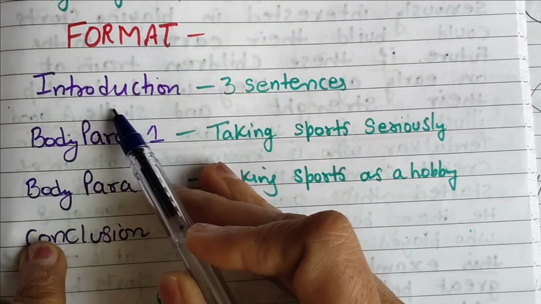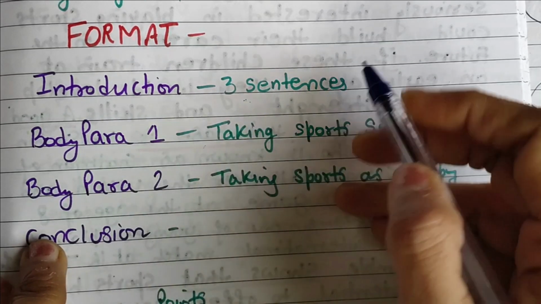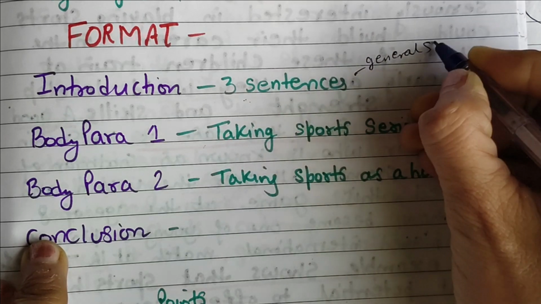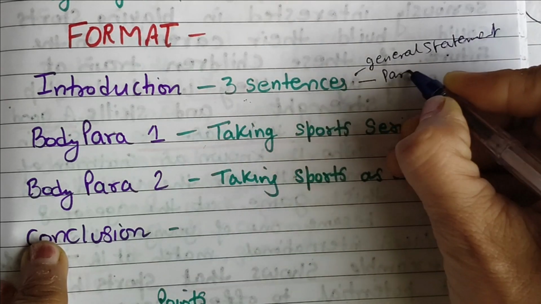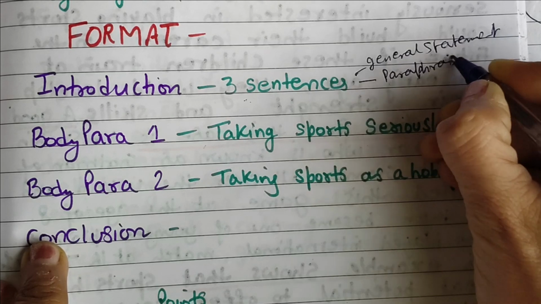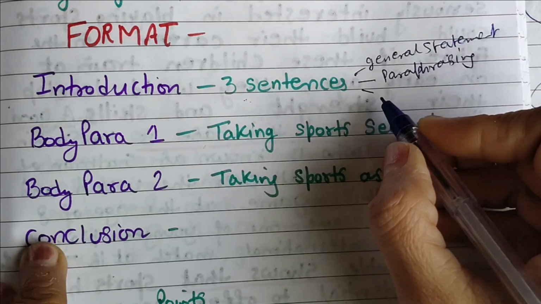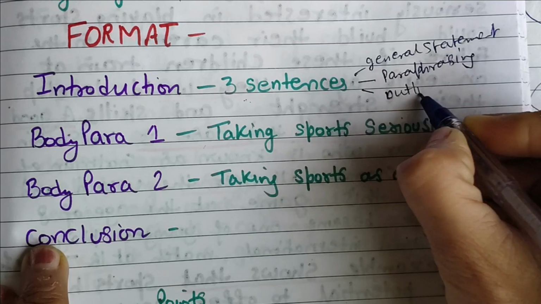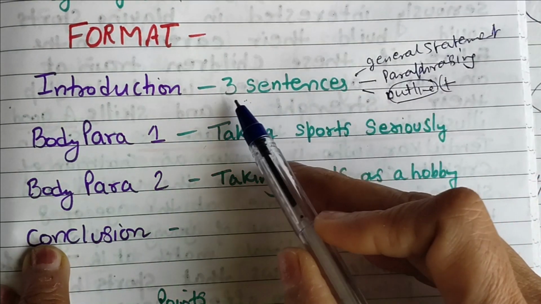In the introduction, you are going to write the 3 sentences formula. One is a general statement about the main topic. The second one is a paraphrase of the question statement. You can rewrite the statement in your own words without changing the meaning. The third is your outline statement, or thesis statement, about what you are going to write in the next paragraphs. So this is the introduction.